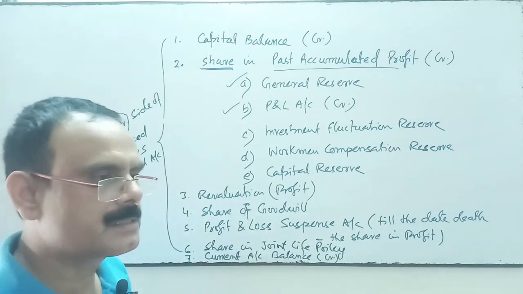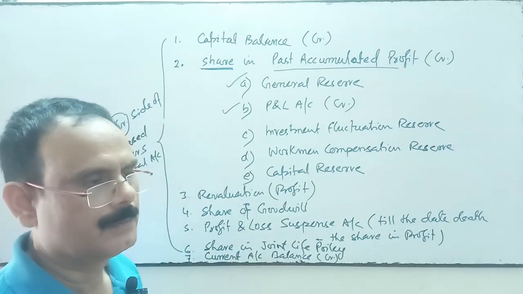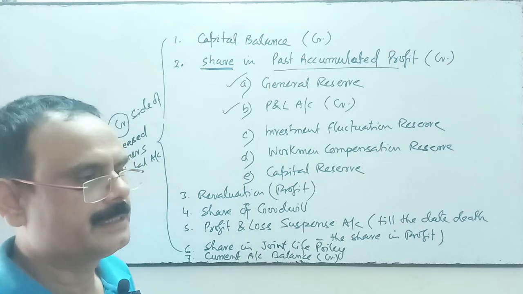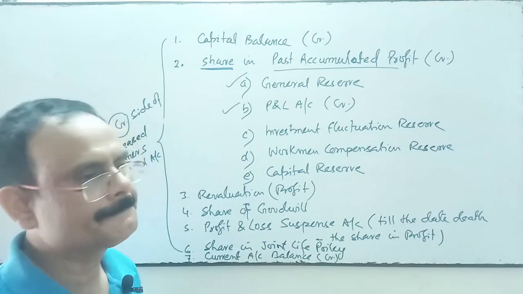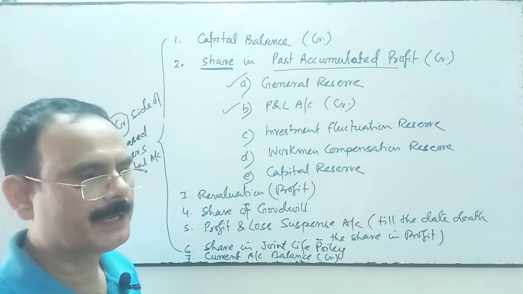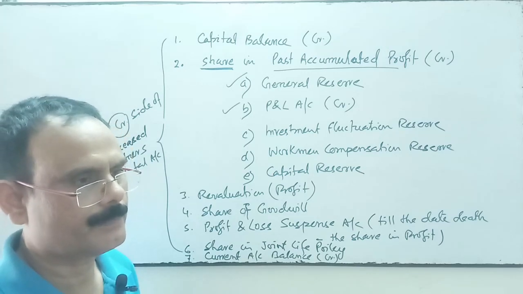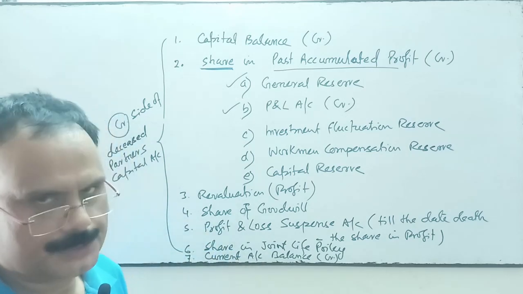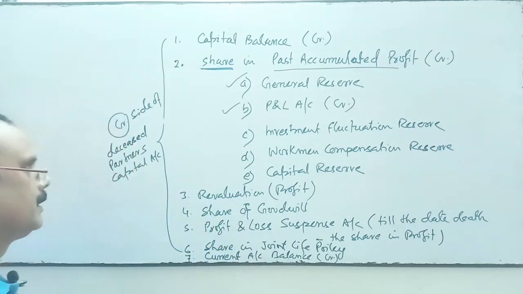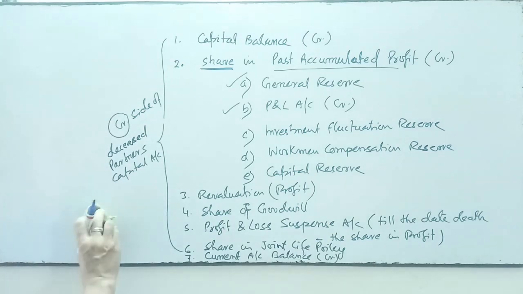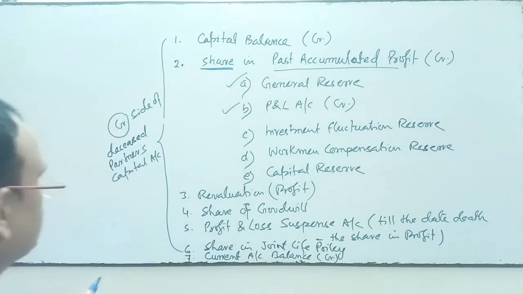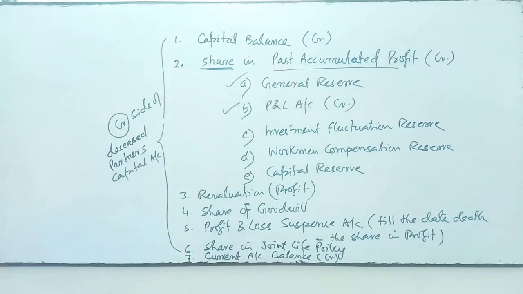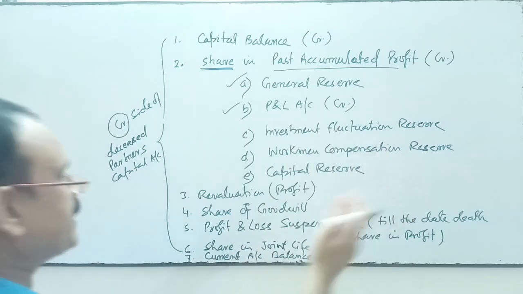The deceased partner's executor, the legal representative or whosoever is the legal heir of that person, will take this amount. So these will be transferred in the deceased partner's capital account credit side.